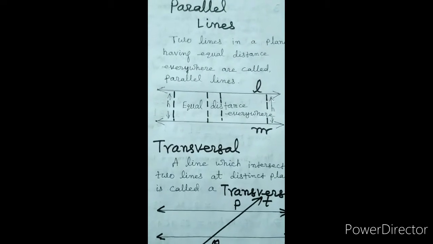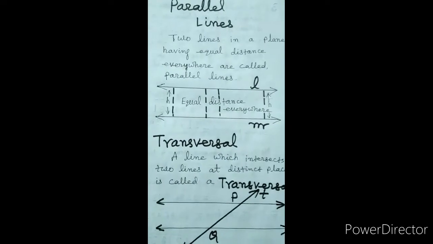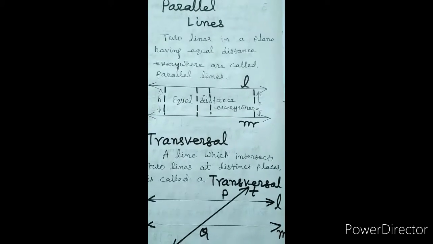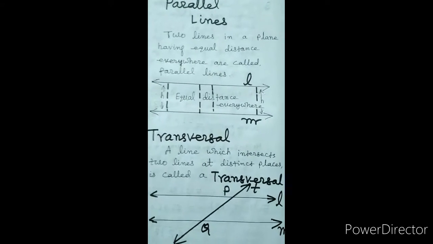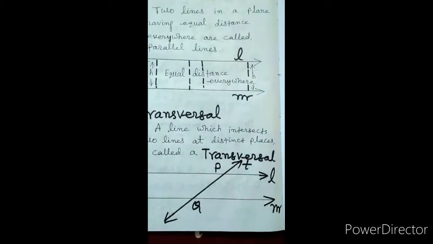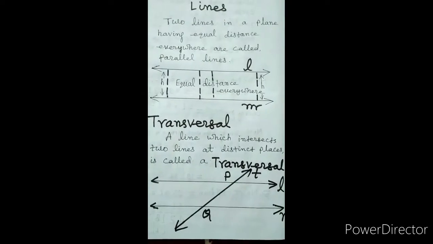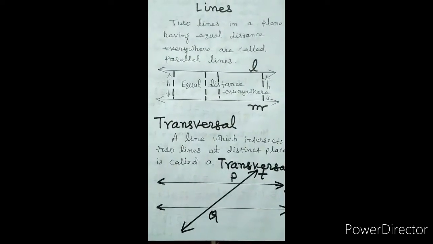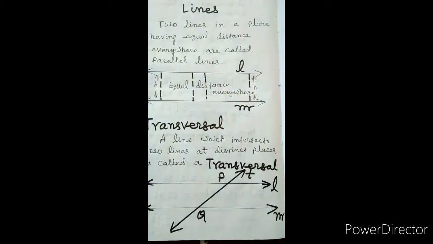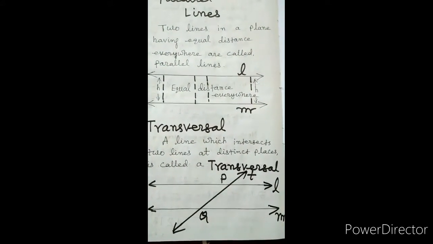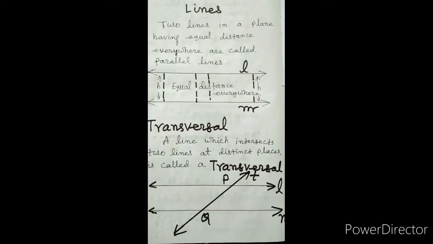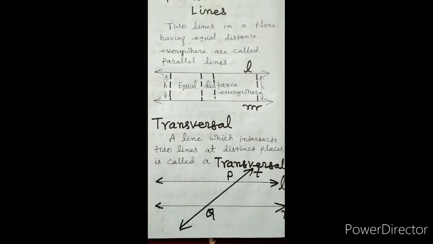Transversal: a line which intersects two lines at distinct points is called a transversal. Here L and M are two parallel lines in which T is a transversal and it intersects at two distinct points P and Q.